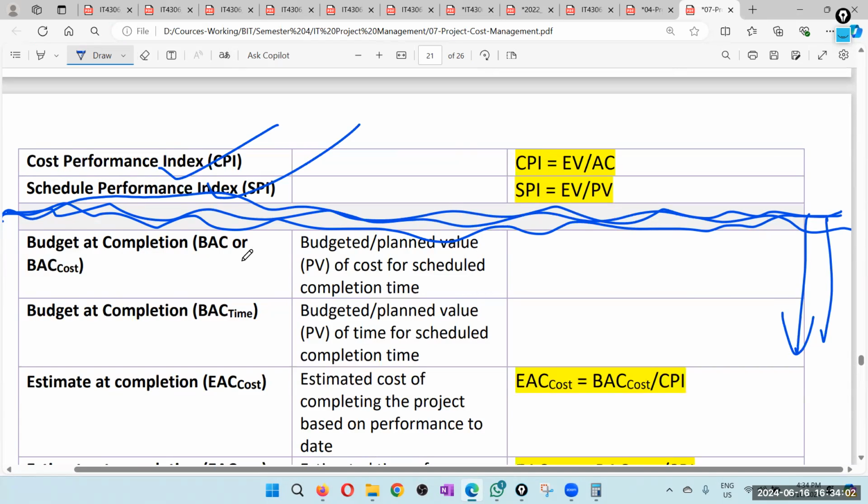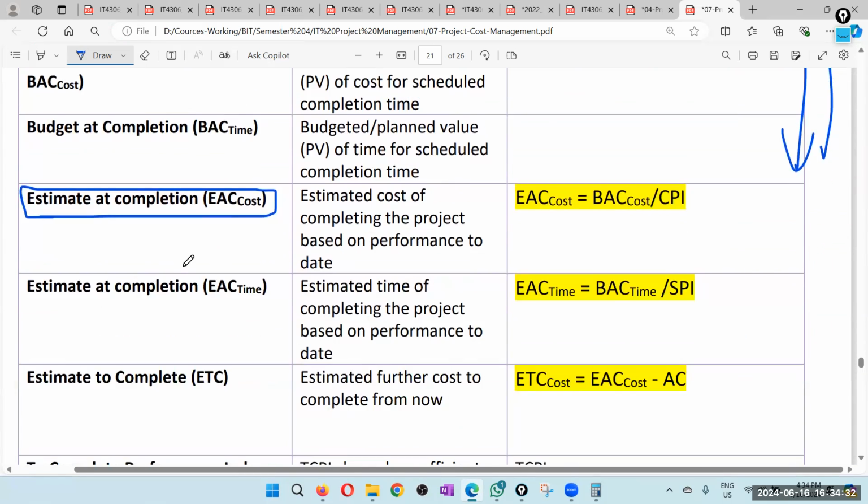So these are a few more things. Right? But there are quite a lot there. Okay, what are those? Budget at completion. Budget at completion taken as a cost. This is budget at completion as a time. This is estimate at completion. That means, estimating again from the cost side, what the cost will actually be when we finish. Okay. Then estimated completion, time wise. How much time it will actually take to finish this work.